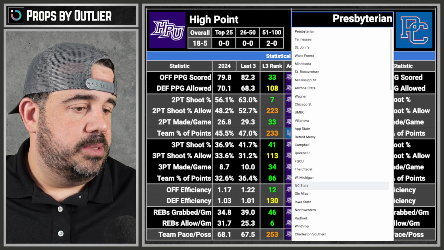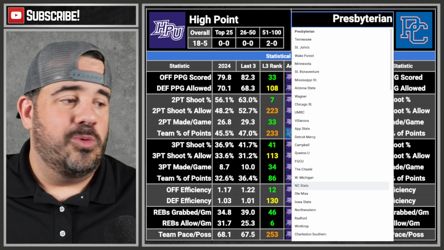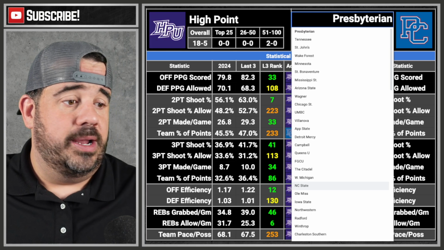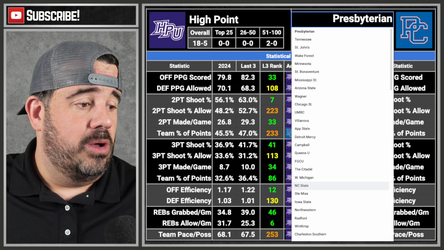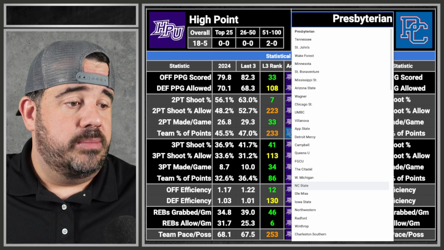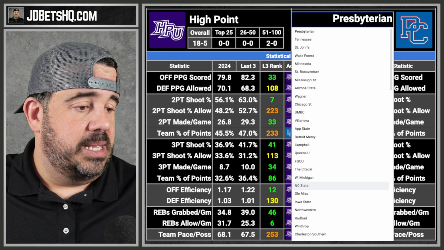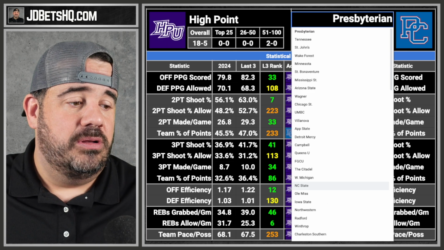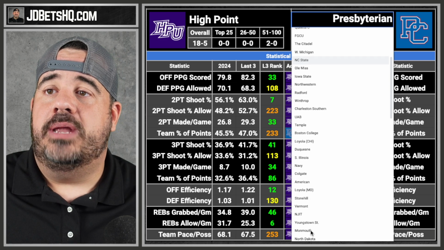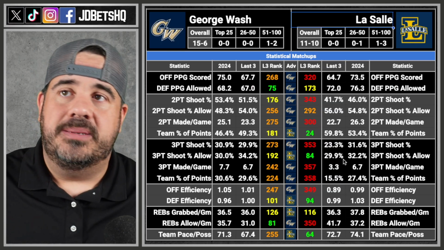Get rid of these 2 games. Actually, get rid of these 4 games because I'm not touching them. If there's a 1 advantage or a 2, we are not bringing it up today. Can't do it. Won't do it. Wow, it's a big gap. I would have spent like 20 minutes talking about a bunch of games that aren't on the list now. Next one's going to be George Washington and LaSalle, just so you know. I got to scroll for a minute to get to it. There it is. We skipped all those games because they didn't have advantages. And that's what we do here.